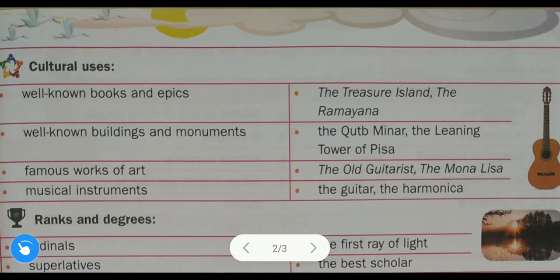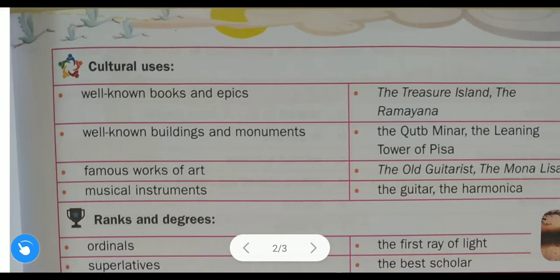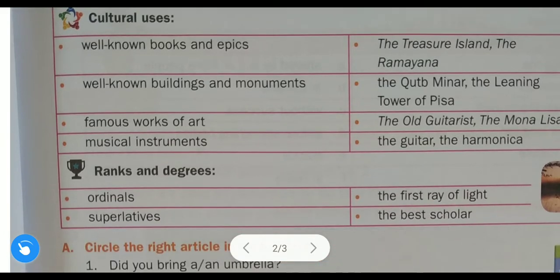Okay, so these are the examples of well-known books and epics where we use the definite article. We also use "the" in front of some well-known buildings, very famous, popular buildings, or you can say historical monuments. See, these are the examples: the Qutub Minar, a very well-known monument or building, and the Leaning Tower of Pisa. So these are the examples, understood?